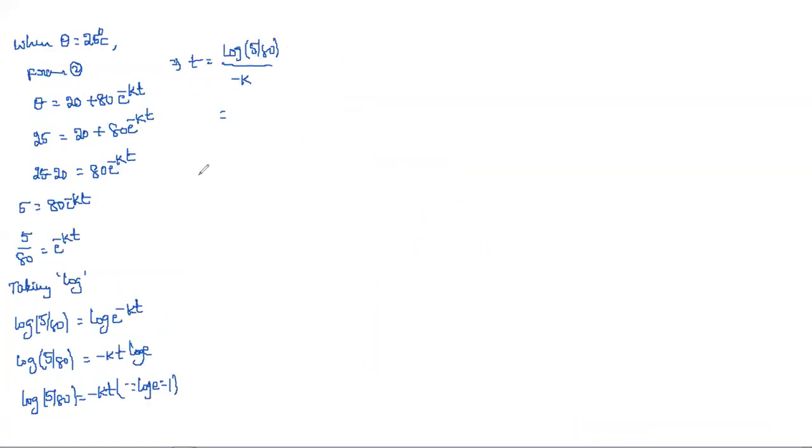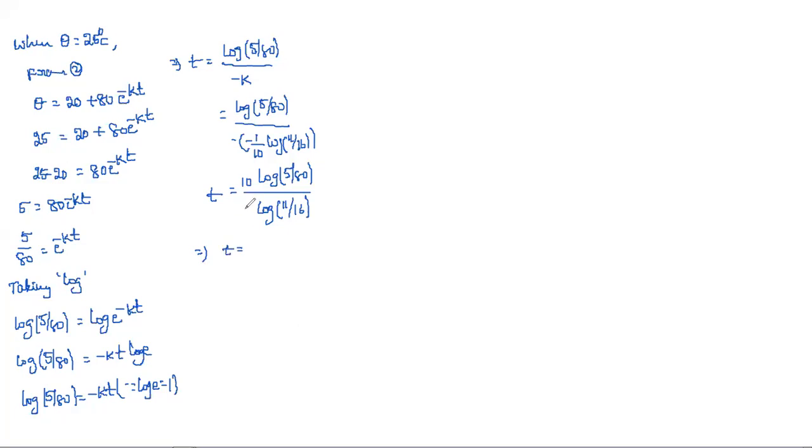That one we need to substitute: log 5 by 80 by minus of minus 1 by 10 log 11 by 16. Minus into minus is plus, and this 10 goes to the numerator. So 10 into log 5 by 80 by log 11 by 16.